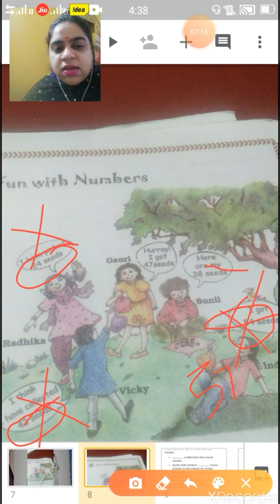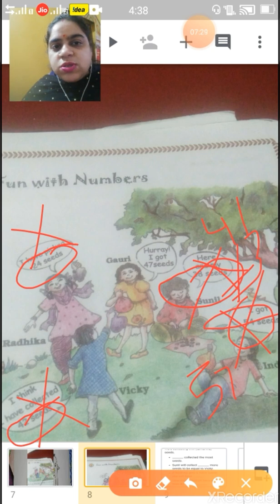Here we are having 38. If we add 3, that is 41. So Sunil is also not. Now last is Gauri. Gauri is having 47 seeds.